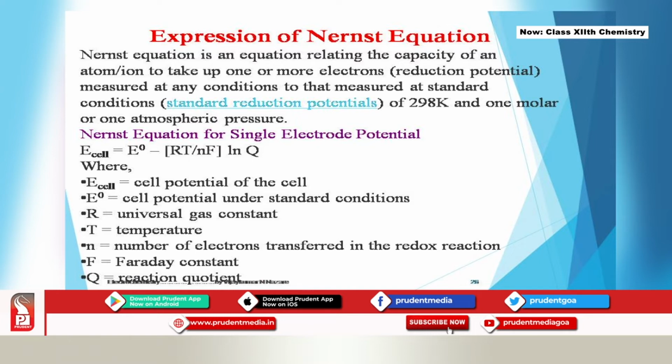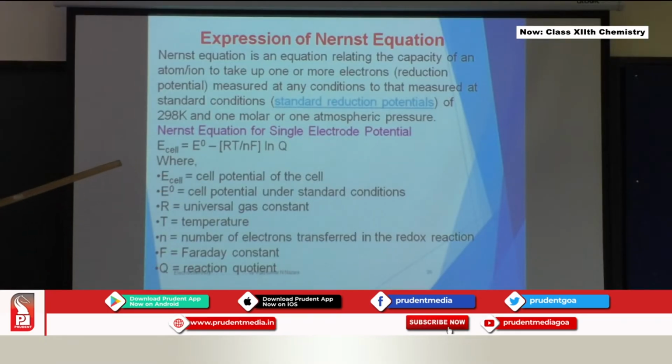So the Nernst equation for a single electrode potential, when there is only one single electrode, how is it expressed? E cell is equal to E naught minus RT upon nF ln Q. Ln stands for the exponential form, Q stands for the species that has undergone oxidation divided by reduction, where E cell is the cell potential, E naught is the cell potential under standard condition, R is the universal gas constant, T is the temperature, n, very important, is the number of electrons transferred in the redox reaction or electrochemical reaction.